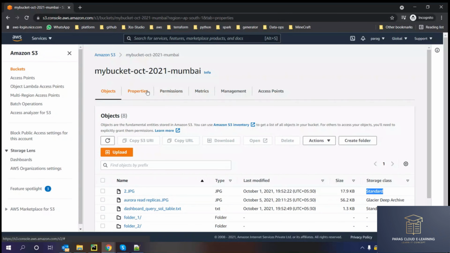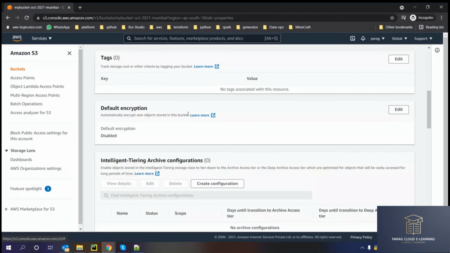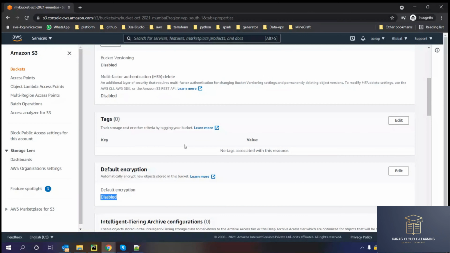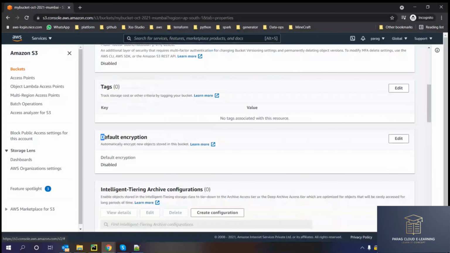So I can go to the properties, scroll down, and enable the encryption by default. If any file is uploaded to my S3 bucket, I can enable encryption. Let's say I have enabled encryption on my bucket, so all the files uploaded to my S3 bucket will by default have encryption enabled.